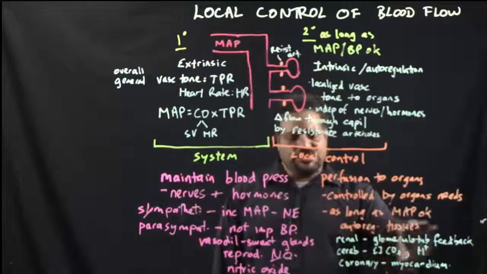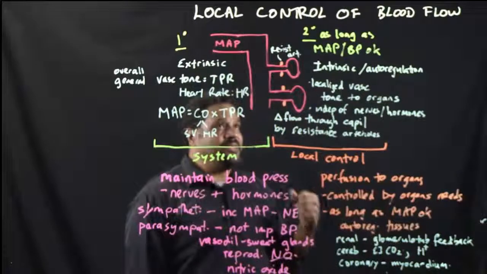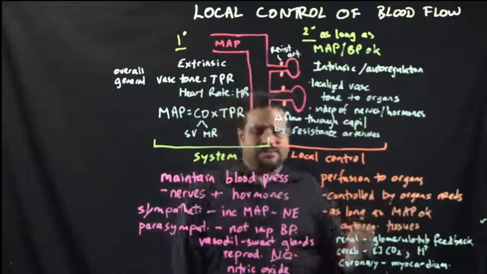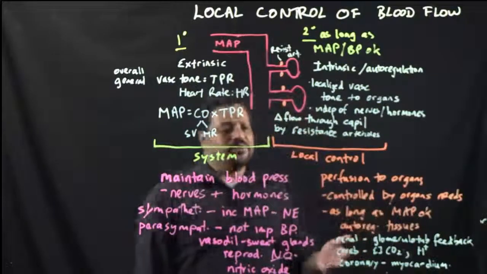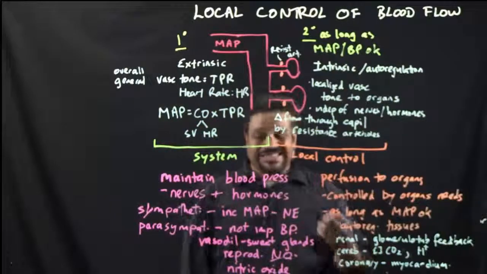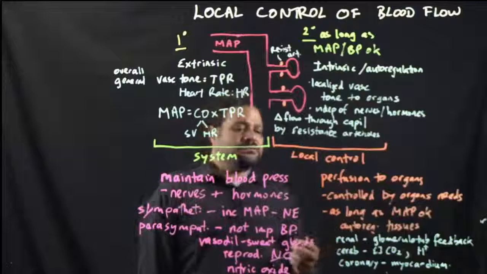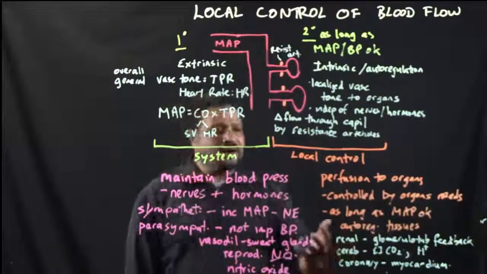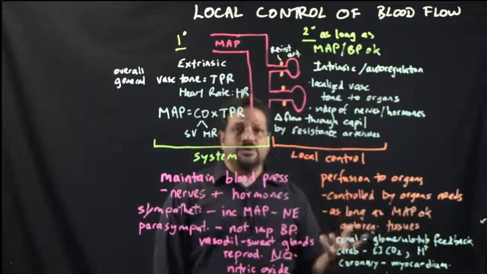So for all of these three different organs, the local control of blood flow is extremely important. Skeletal muscle, the local control of blood flow is moderate, and the local control of blood flow to the skin, that is little to none. So the most important tissues are the kidney, the brain, and the heart in regards to local control of blood flow.